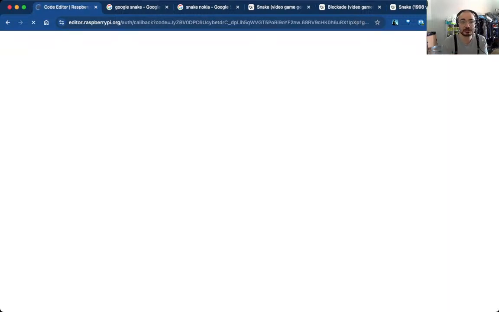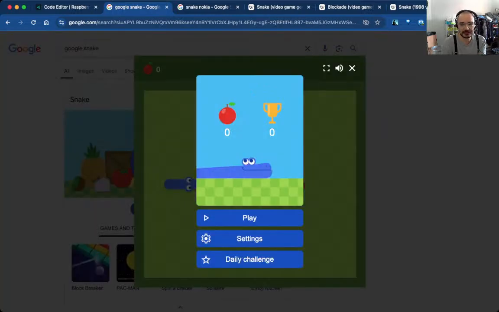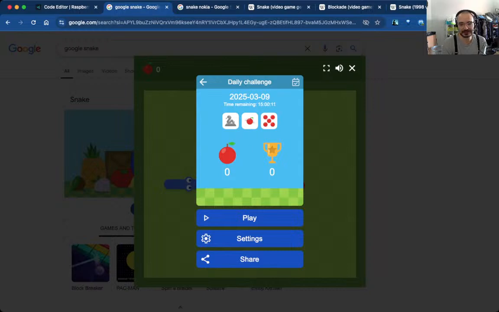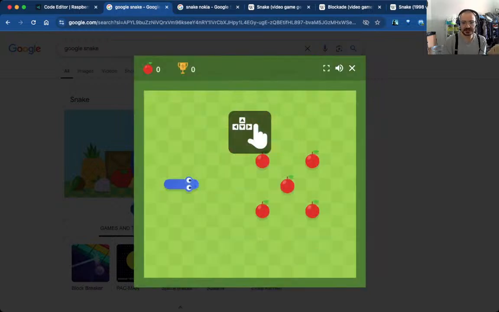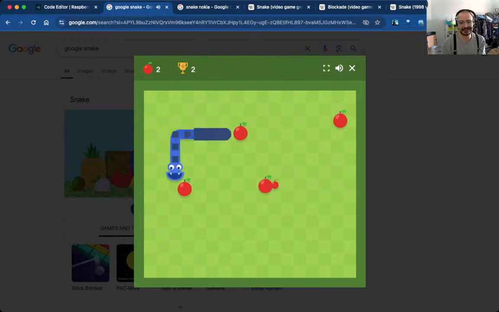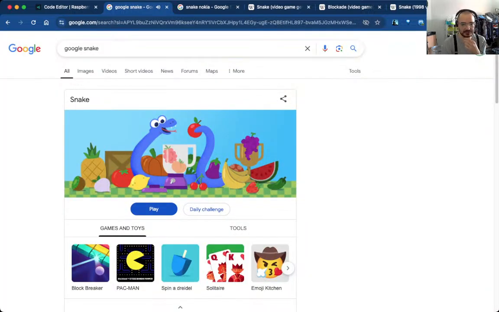Okay, Snake. If you want to see what it looks like, the younger generation probably knows it as this one. You go to search for Google Snake. I can't believe they have a daily challenge. Like there's some kind of hardcore leaderboards of the Snake community. Oh, wow. Okay. Wow, moving apples. Right. No, that's not the original Snake. Let me just demo the game as it is. This is crazy Snake plus plus.